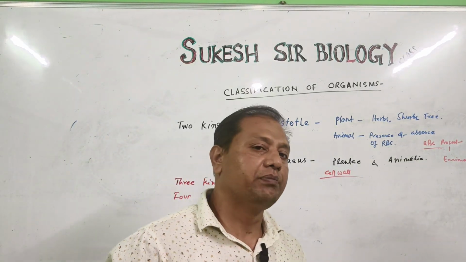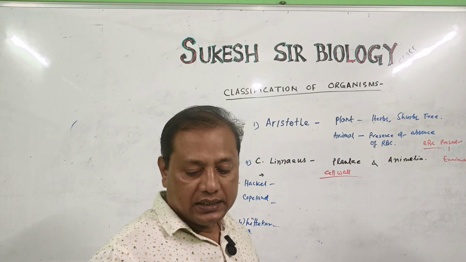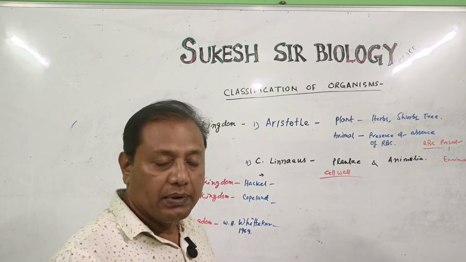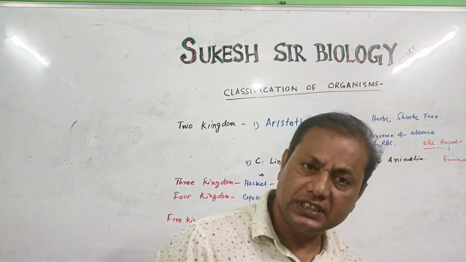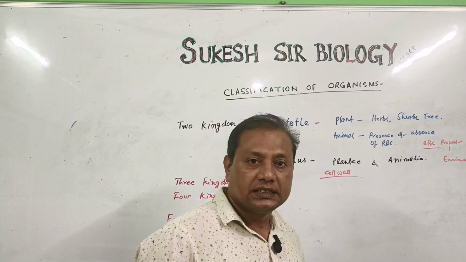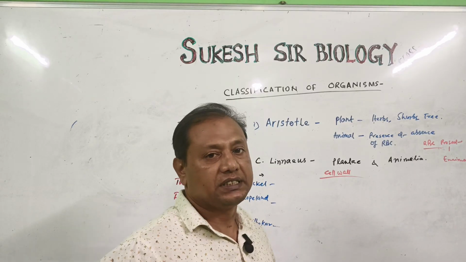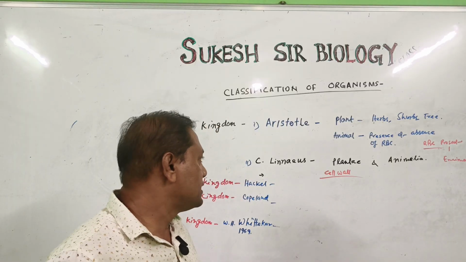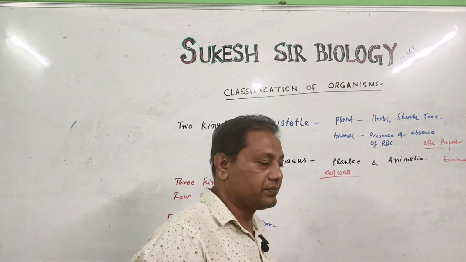He considered bryophyta, pteridophyta, angiosperms, gymnosperms, some algae and some bacteria as plants. In animals, he considered sponges, some unicellular organisms and fishes. The classification of Linnaeus was done on the basis of cell wall presence or absence.